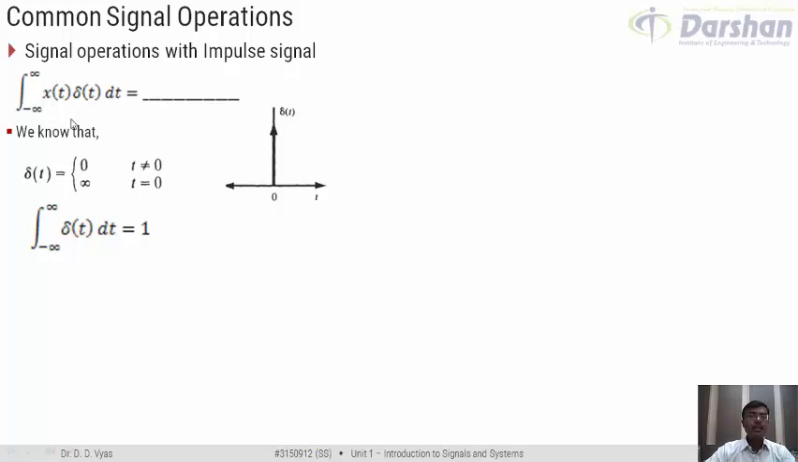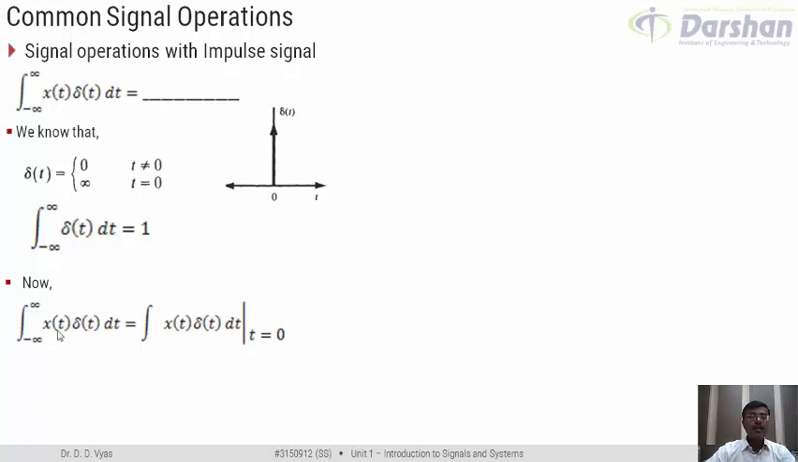Now let us come back to our example. What is given to us is that we are supposed to integrate from minus infinity to infinity x of t into delta t dt. So what we are basically trying to do is multiply x of t and delta t point to point, and when I say I am integrating, I am going to add those values.